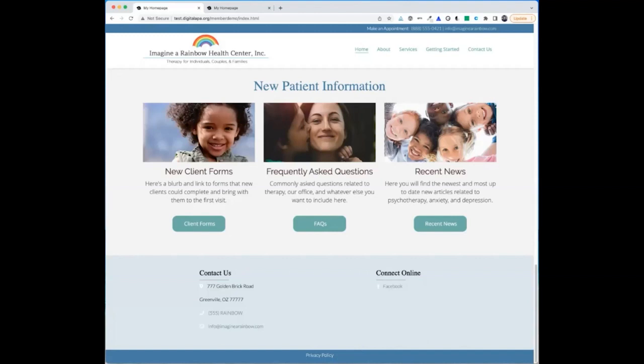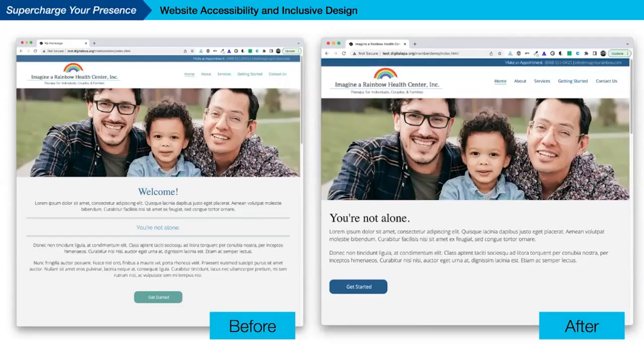Okay? Now, let's recap what we've learned, because we have learned so much. If we go back to our slides, I can show you a side-by-side comparison of what we went over, a before and an after of the sample website. We made the title more descriptive. So instead of my homepage, we've got Imagine a Rainbow Health Center.